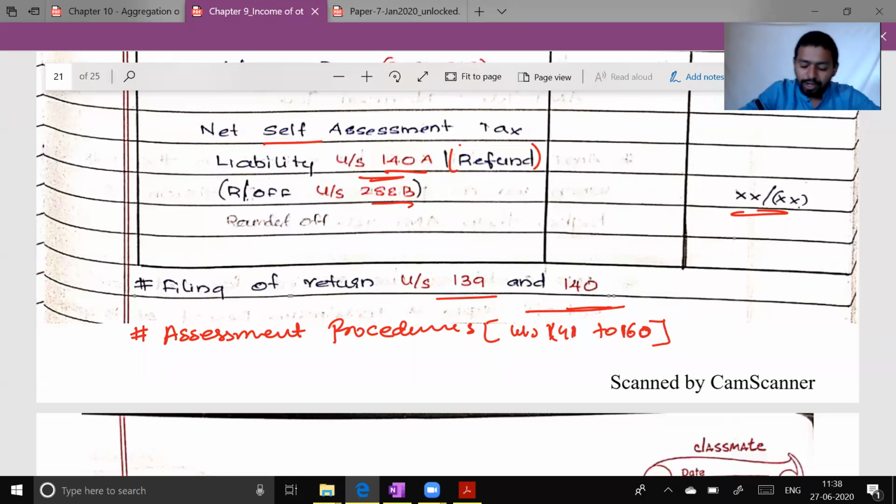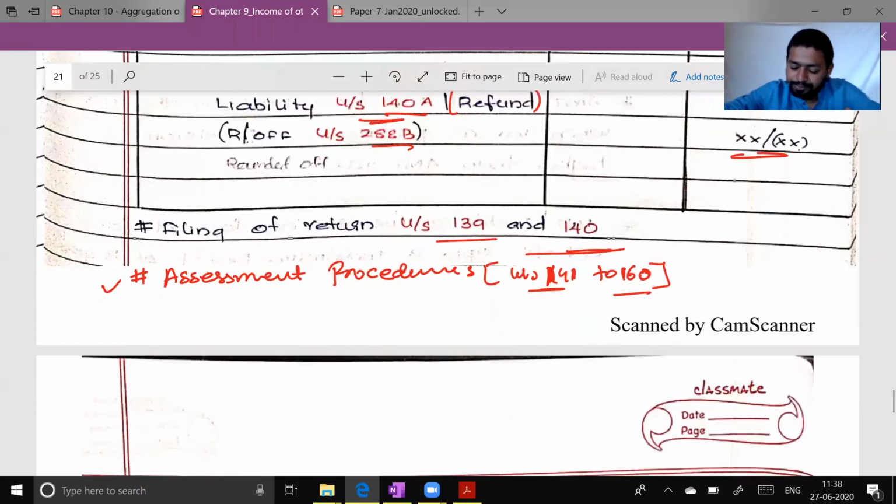It starts at 141 and ends at 160, but you don't have all those sections in your syllabus because this is just intermediate. CMA final and CA final will focus on assessment procedure. So assessment procedure under section 141 to 160, please add this point in your notes. Assessment procedure is given under section 141 to 160.